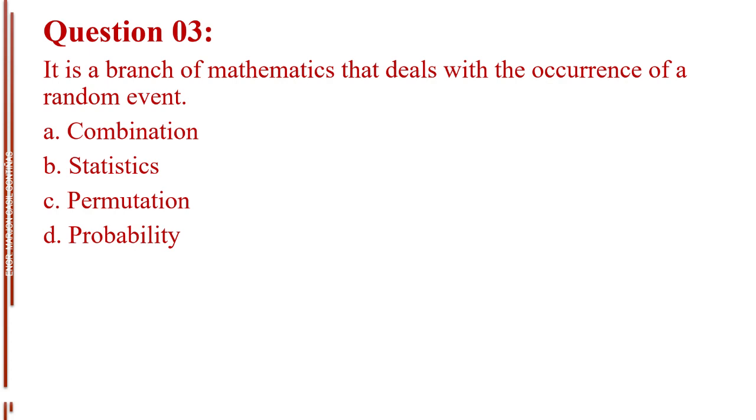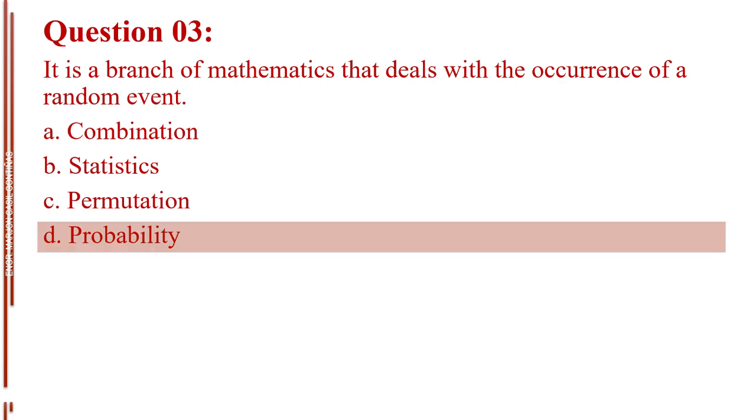Question number 3. It is a branch of mathematics that deals with the occurrence of a random event. Letter A, combination. Letter B, statistics. Letter C, permutation. Letter D, probability. The answer is letter D, probability.